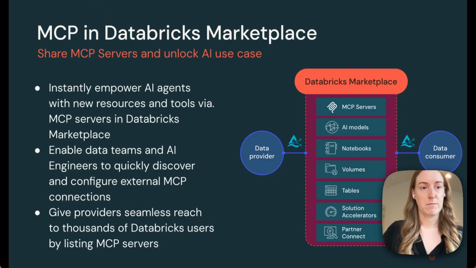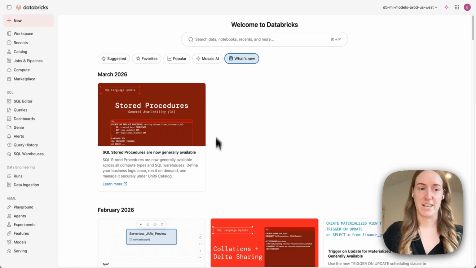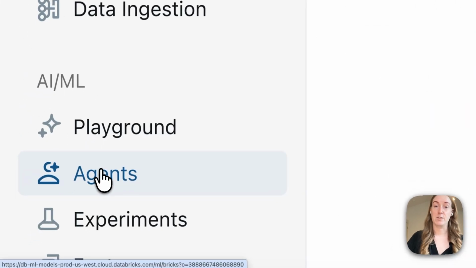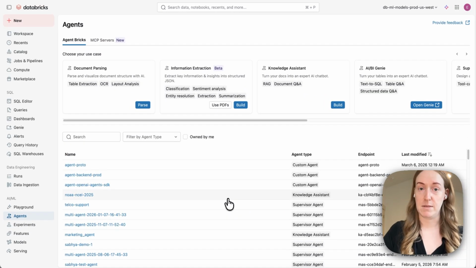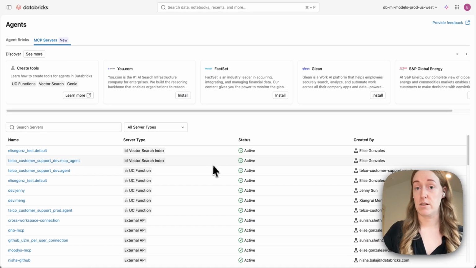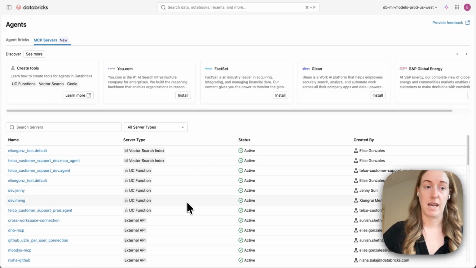So I'm going to start by jumping into the Databricks product here. If you haven't seen it before, this is our workspace. So I'm going to start by going down here to our Agents tab. That's where you'll find both agents and MCP servers. And so right here, I can see all of the MCP servers that are available to me. So this is my MCP catalog.